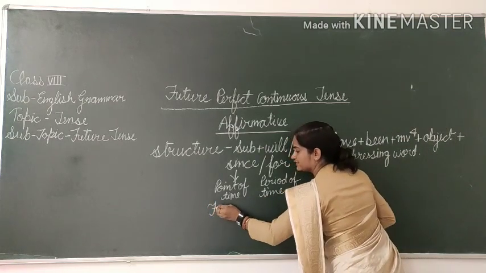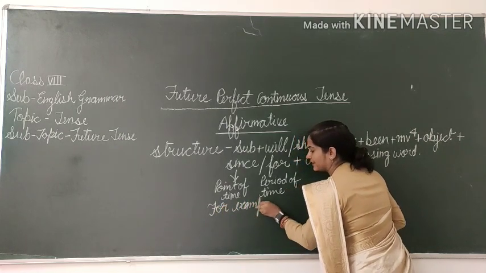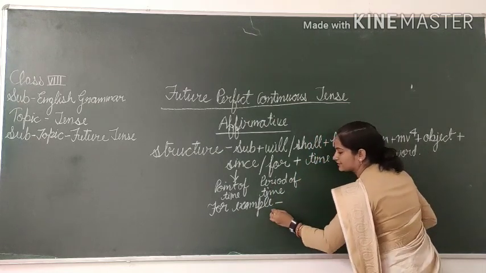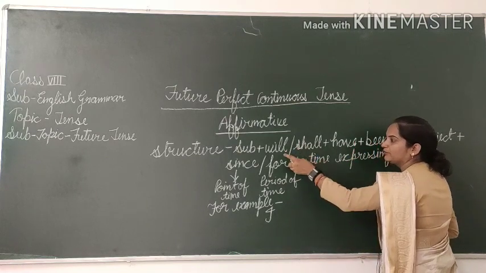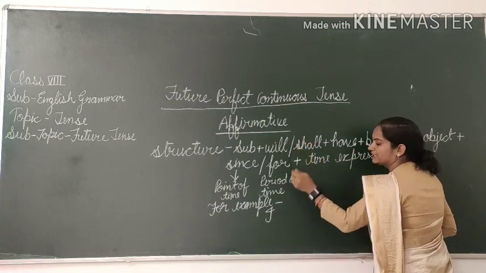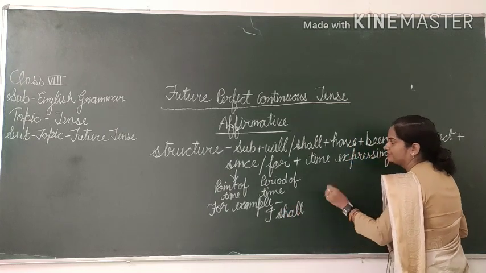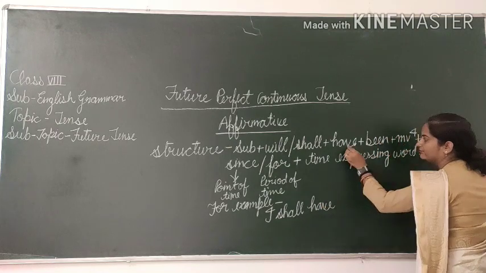Now we will frame a sentence. For example, firstly we will take the subject I. So what will become? Will or shall? Shall. I shall, then have. I shall have.